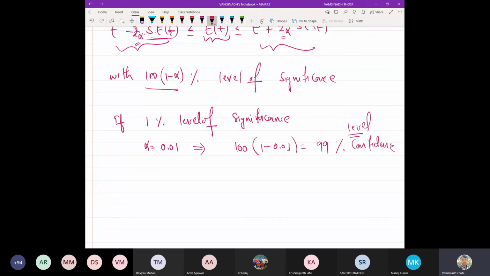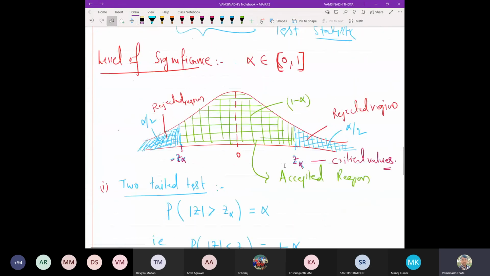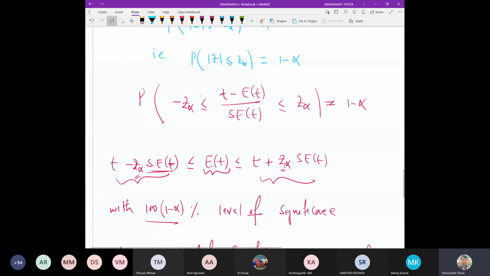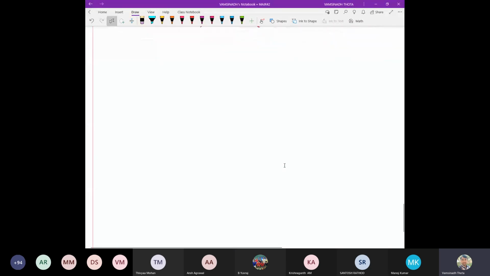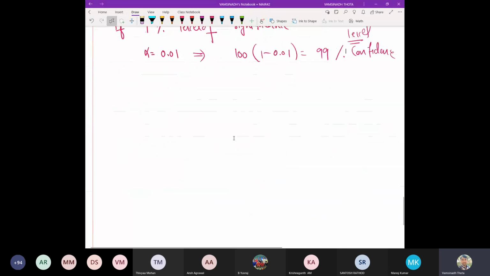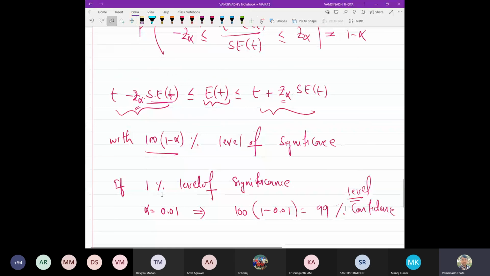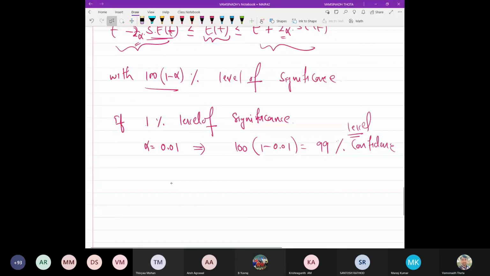Okay. So now how to get these values Z alpha from the table? That is an important task. So that is about obtaining the confidence interval. Now how to get these critical values? As you can see, when alpha is fixed, the Z alpha values are standard.